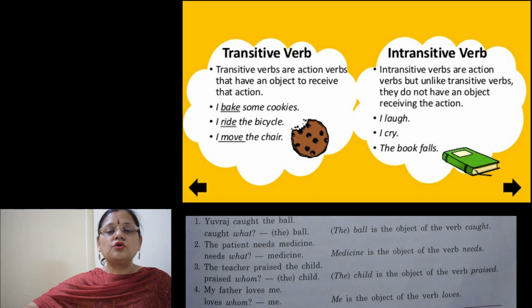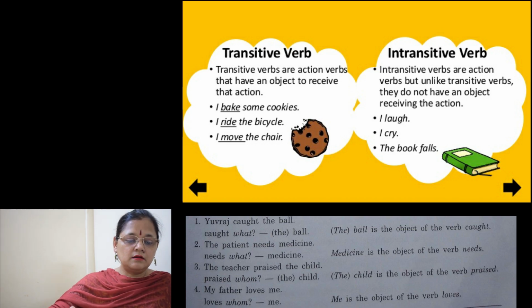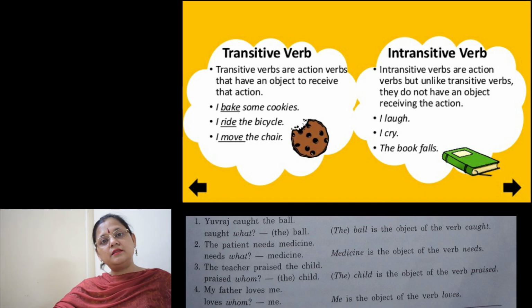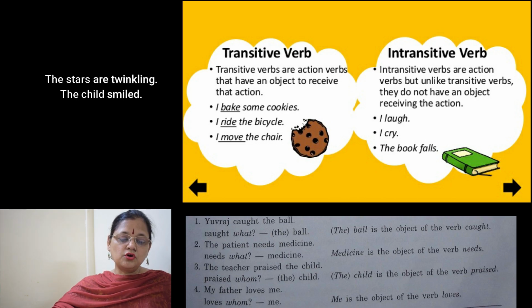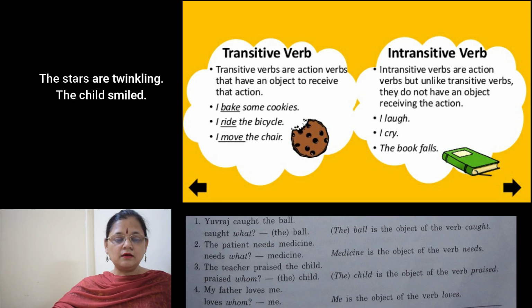And the rest, if the object is not there, then it is intransitive. Like: The stars are twinkling. So the stars are twinkling, no object is there. We are talking here only about the subject. It is not affecting anyone, no object is there.